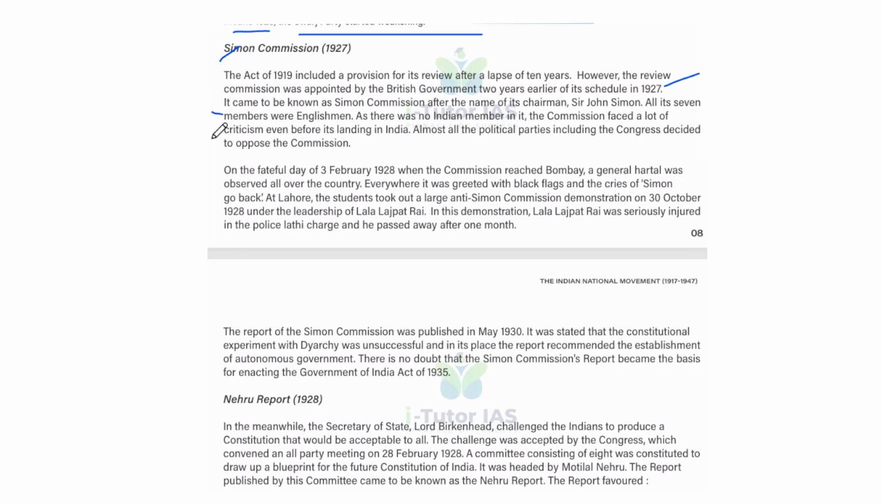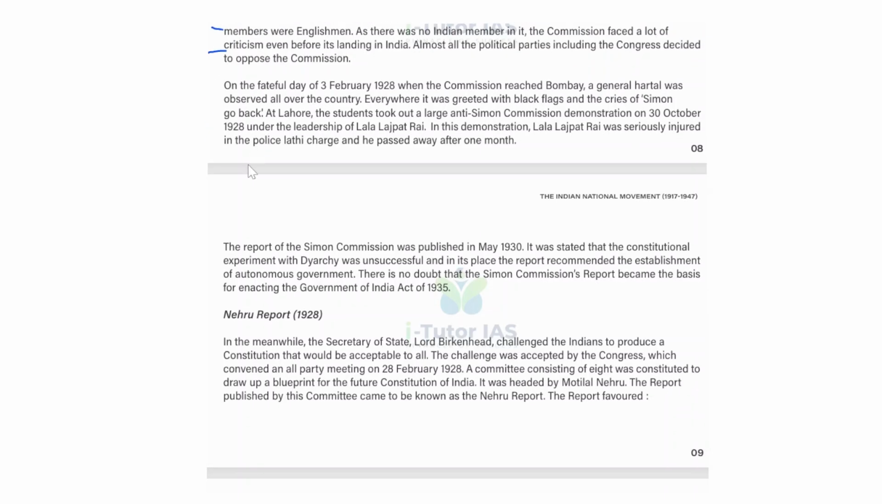The commission faced a lot of criticism even before its landing in India, and almost all the political parties, including the Congress, decided to oppose the commission. And on the fateful day of 3rd February 1928, when the commission reached Bombay, a general hartal was observed all over the country, and everywhere it was greeted with black flags and the cries of "Simon, go back."